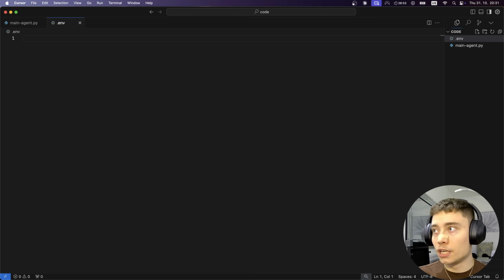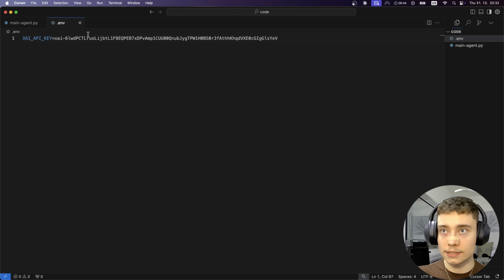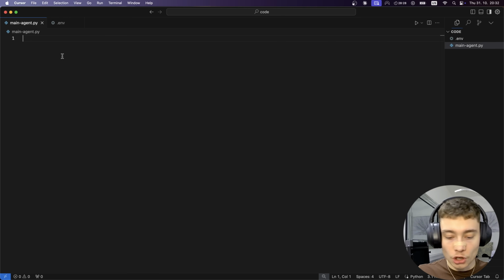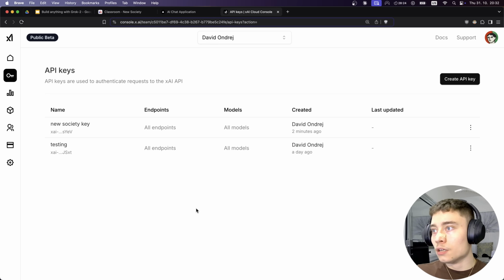This is an environment variable file, which is used to store API keys and other secrets. So let's put in XAI API key, and Cursor is already suggesting the syntax. So let's copy this, Control V and Control S. Now never share API keys with anybody. I will delete mine before uploading this video. Okay, so now let's go back.